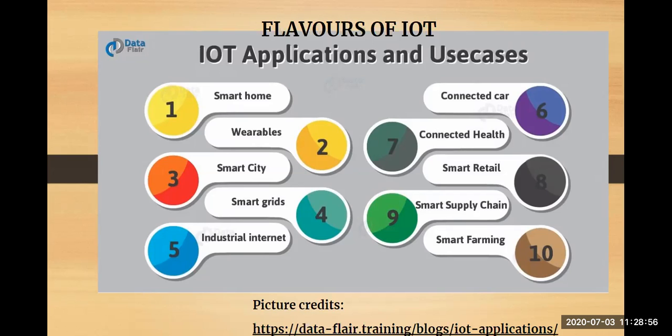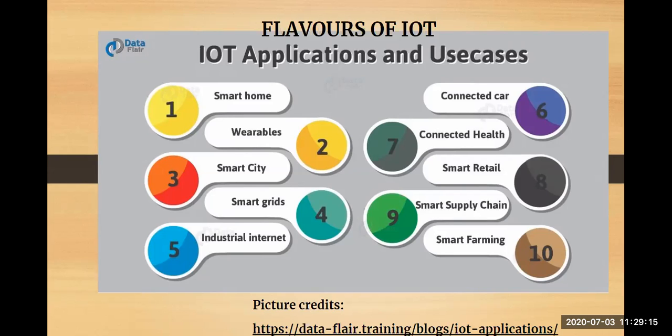Next comes your industrial internet. When I talk about industrial internet, it refers to when we are using IoT, that is called industrial internet. So in industrial internet we are using IoT, we are using machines. One of the most potential industrial internet applications can be your healthcare.